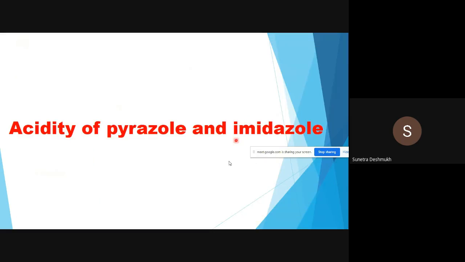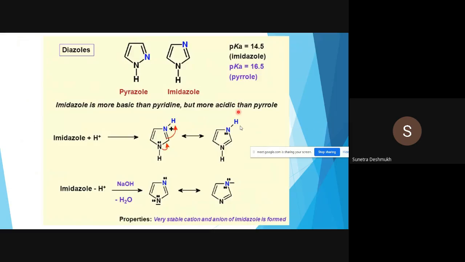One more thing remaining for pyrazole and imidazole is their acidity. Pyrazole and imidazole we can call diazoles. The pKa is 14.5 for imidazole and 16.5 for pyrrole. We know that imidazole is more basic than pyrazole. Imidazole is more basic than pyridine, but more acidic than pyrrole. So pay attention: you always have to compare these, which is more acidic and which is more basic. If objective type questions come in the question paper, you should be careful about these things.